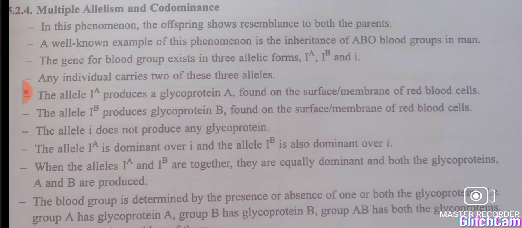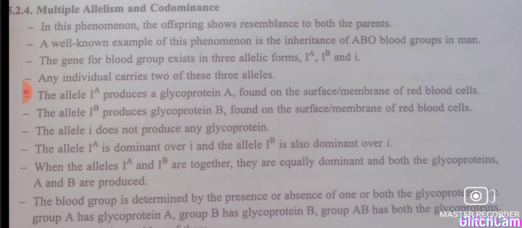But in codominance, both alleles are able to express by themselves. Human blood group is an example of codominance also, because the AB blood group is produced when IA and IB are there. IA and IB are equally dominant, so they produce both the glycoproteins A and B, so the blood group will be AB. Human blood group is an example of multiple allelism because there are three alleles, and an example of codominance as IA and IB are equally dominant.